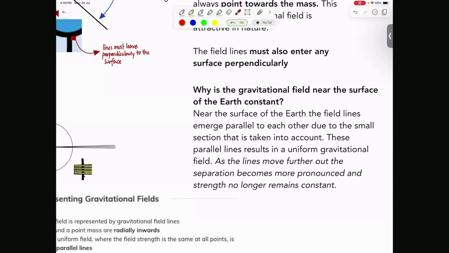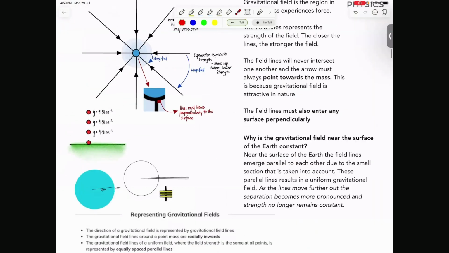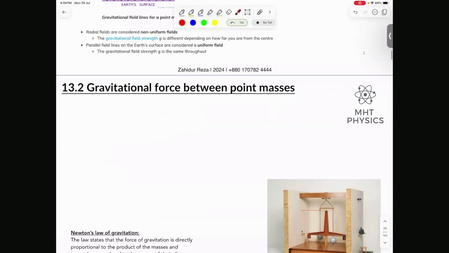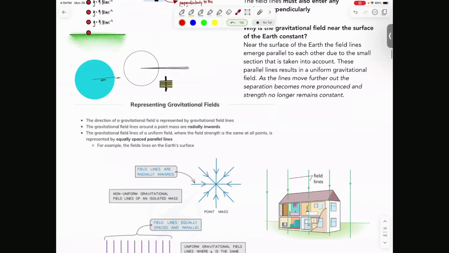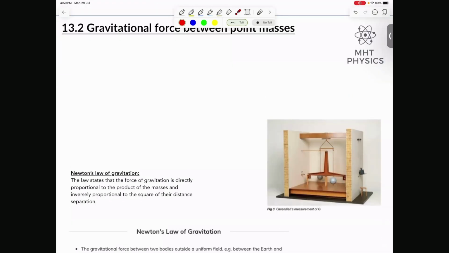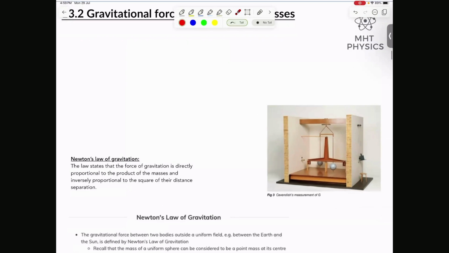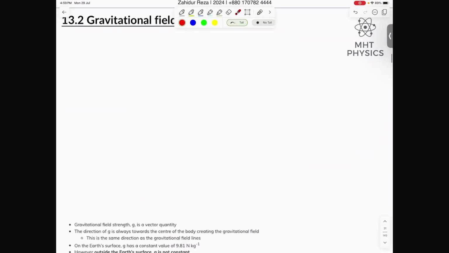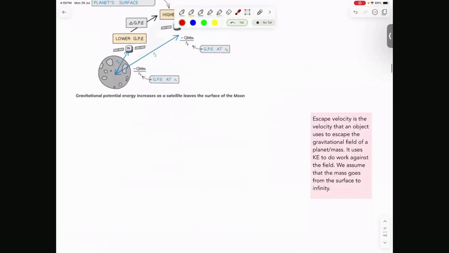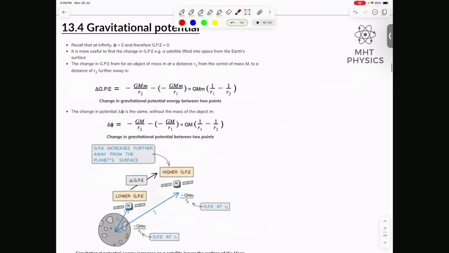Anyways, this is gravitational field. And the field part is more or less done. In the next class we'll do a couple more diagrams, the diagrams we'll actually do later. In the next class I'll start with Newton's law of gravitation. It's a very important part. If you can do this, then you'll find the rest of the chapter very manageable. Like I would say 80% of it is very straightforward. Just the potential part is a little challenging. This math here. It's only a math. So that is the only challenge in this chapter.